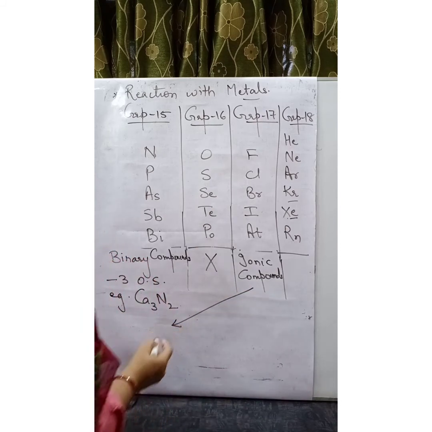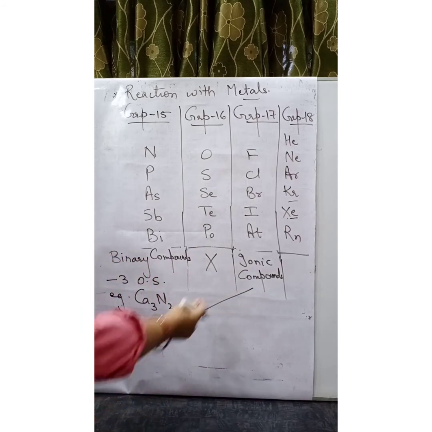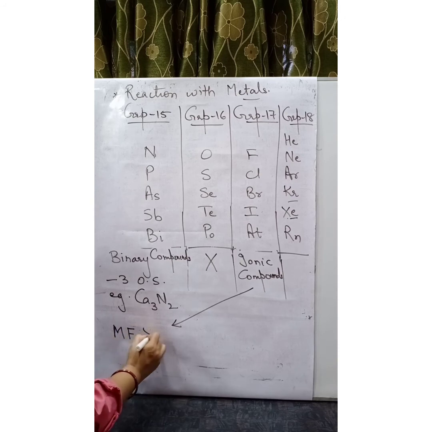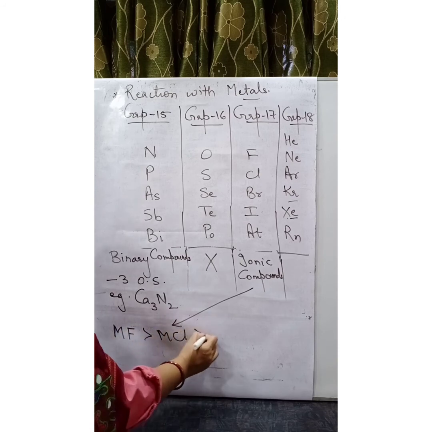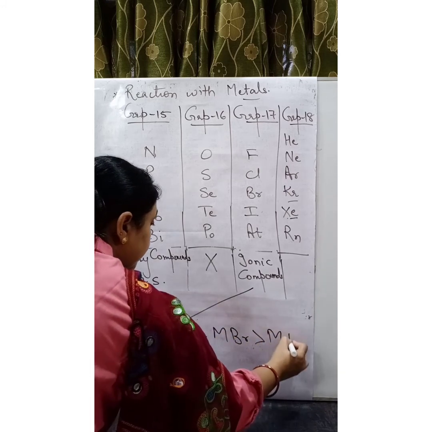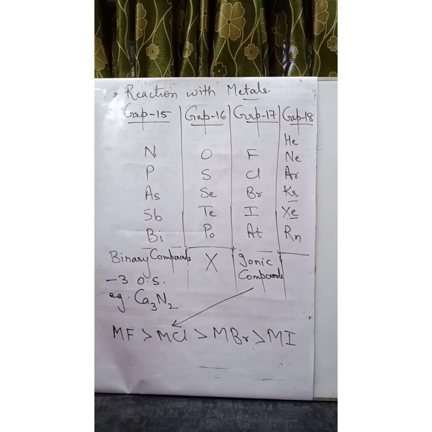The ionic character of these metal halides decreases in the order MF > MCl > MBr > MI.